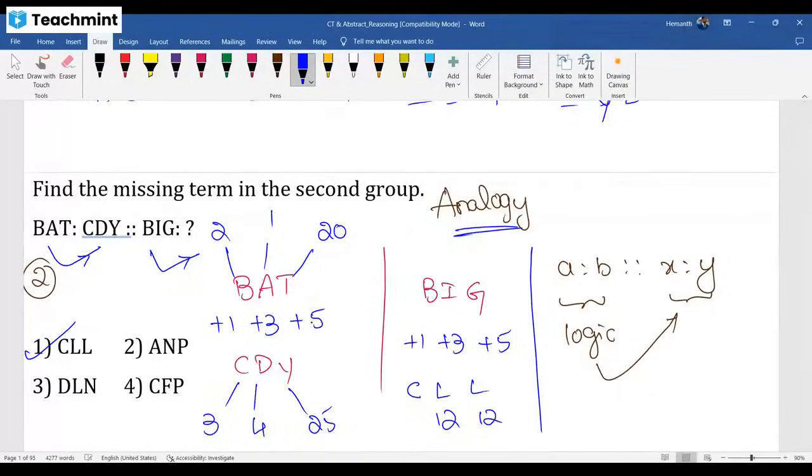See, B is 2, C is 3, which means plus 1. A is 1, D is 4, which means plus 3. T is 20, Y is 25, which means plus 5. I hope you got it right now. Thanks for asking the question. Are you understanding that now?